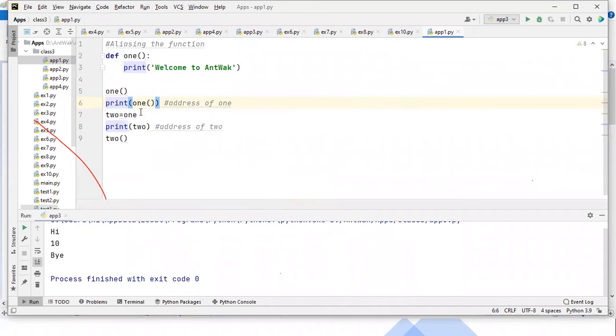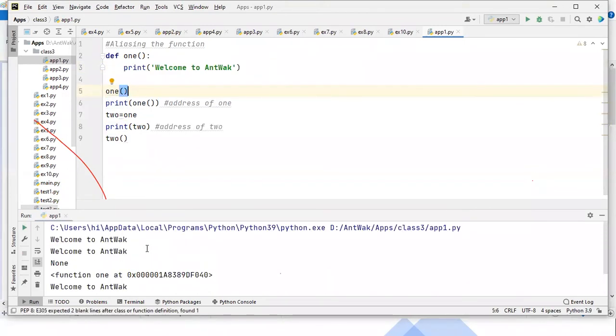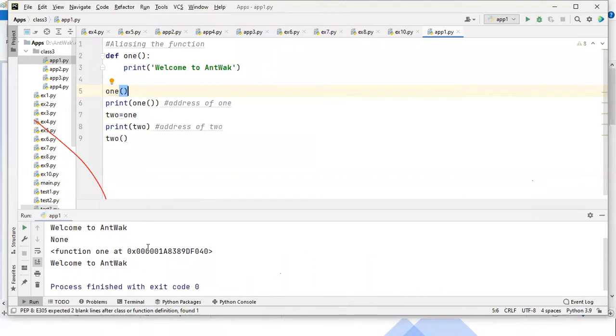See, one thing I'll tell you: if a function will return something, then we can call that function and we can print it. If the function is already printing, what is the meaning of printing this again? You got my point? So it will print welcome to Antwerp, right, if you run this. You are asking that if you print this, you will again get that warning. See what you are doing here. Please, can you check it here?